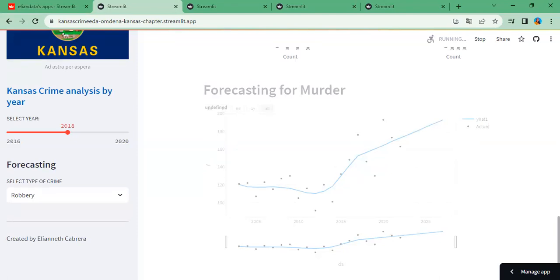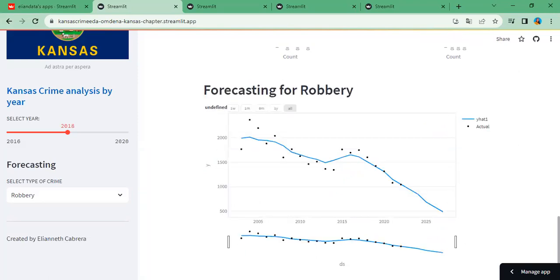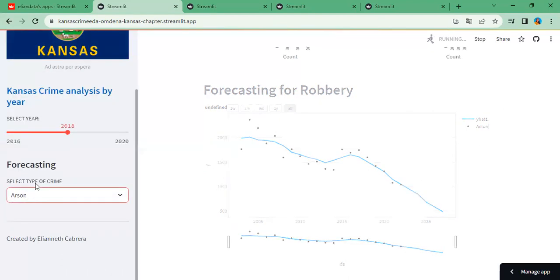For the forecasting, what was the model that you used? Because the amount of data we have was not a lot, I used a linear regression, and I used Neural Prophet for doing the forecasting. Do you want to show the forecasting for the robbery? We can select also arson, and we have the most common crimes against person and property that we can select for the forecasting.